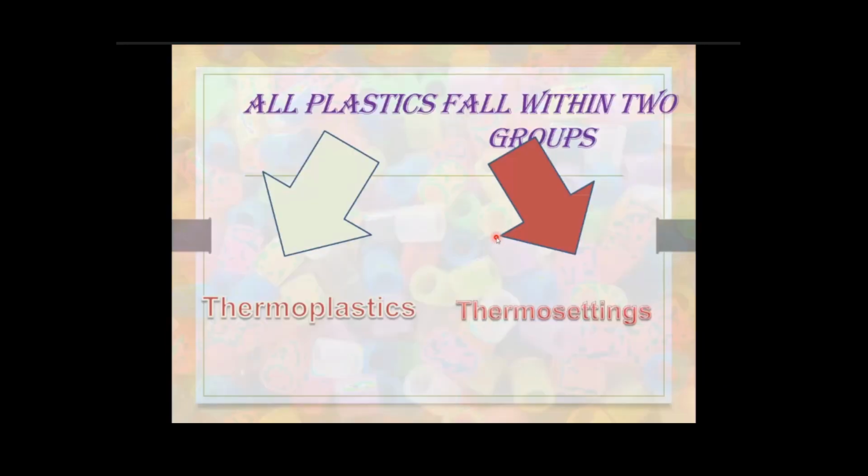All plastics are mainly classified into two, that is thermoplastics and thermosetting plastics.